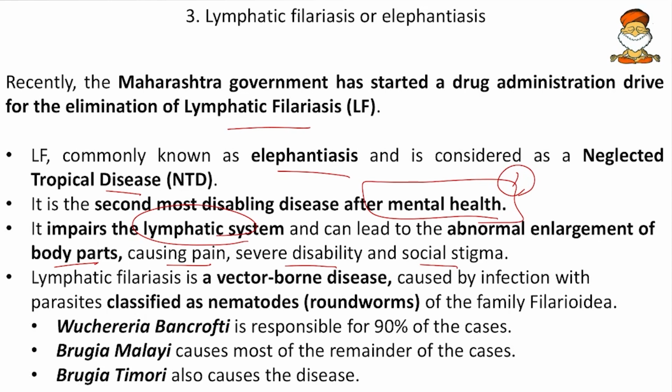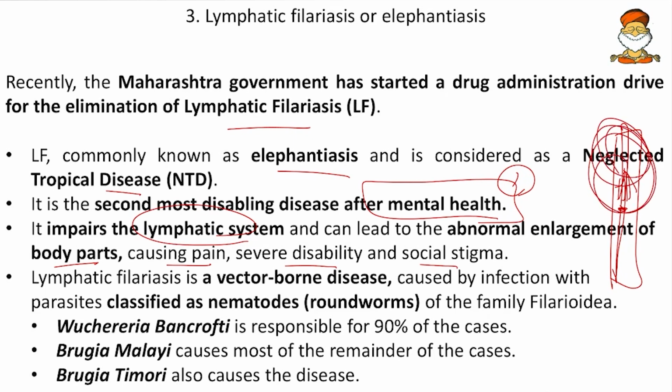So we know that along with our circulatory system, we have the lymph nodes, lymph vessels and the lymph fluid. Now if a worm attacks the lymph node or a lymph cell or the lymph fluid, it blocks the lymph that is flowing in that part. So if this is the leg and here is a lymph vessel, it blocks the lymph, and all the lymph that comes from the top will accumulate. That leads to the swelling of the legs.